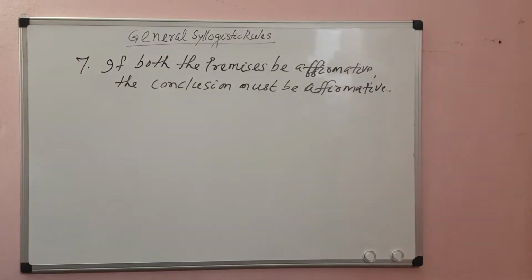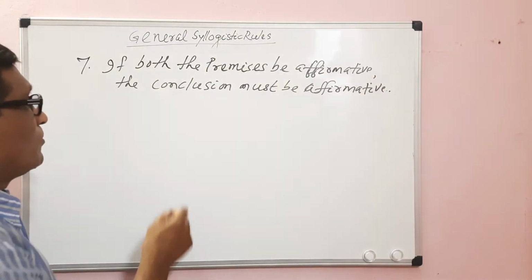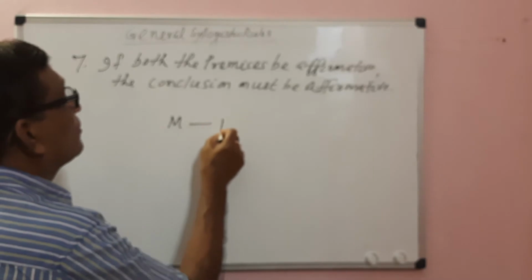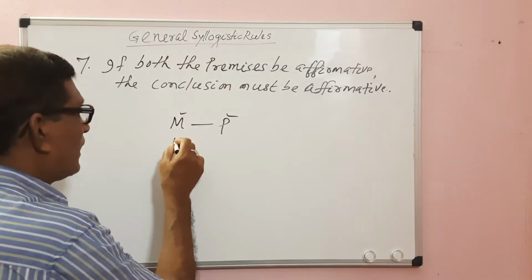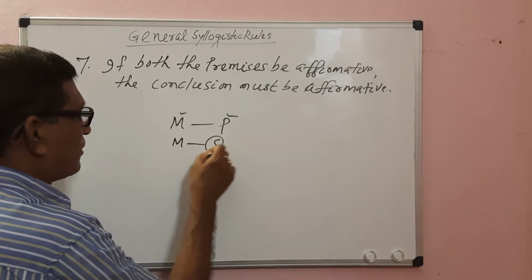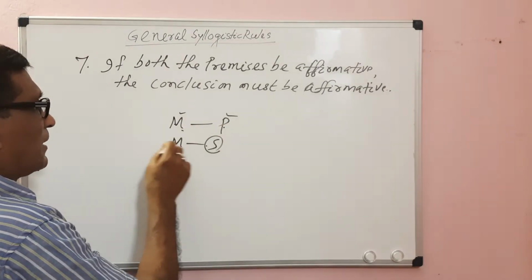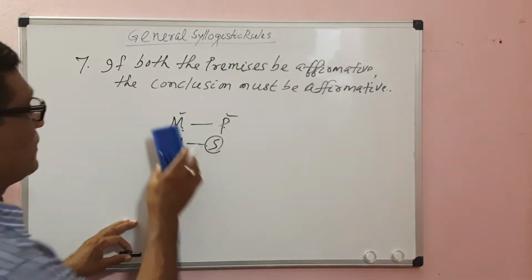If both the premises be affirmative, it means there will be an inclusive relation of the middle term with the major term and of the middle term with the minor term. For example, you can see